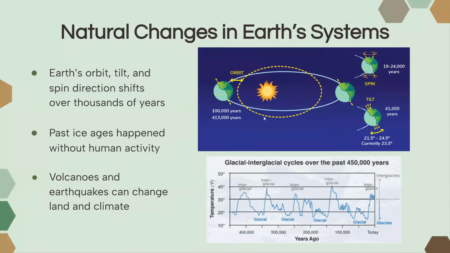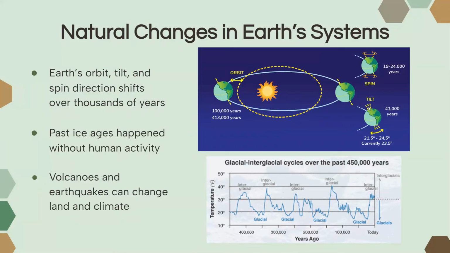You can see sometimes our orbit is more circular, sometimes it's more oval shaped, or what we call elliptical. Our spin, the direction in which the Earth spins, as you can see, also changes over time between 19 to 24,000 years. And this can have an impact on how we're interacting with the sun or how much sunlight is approaching the different parts of the Earth.